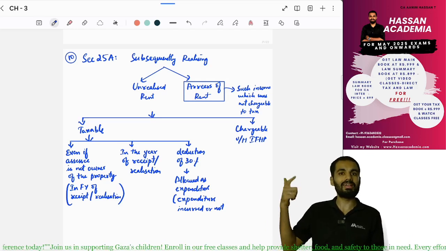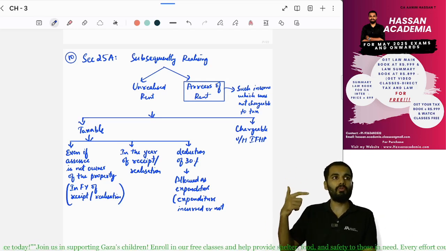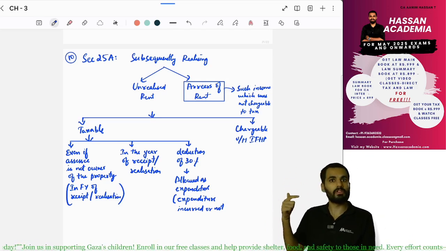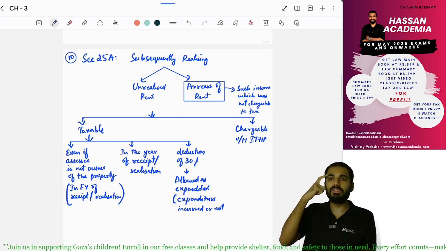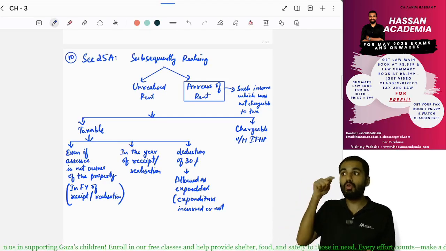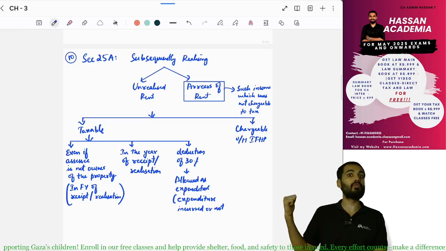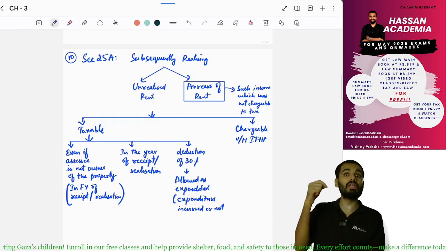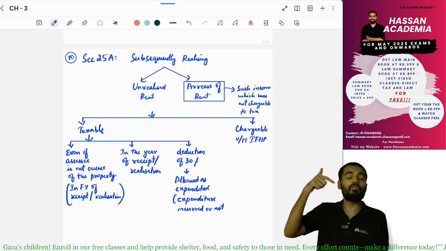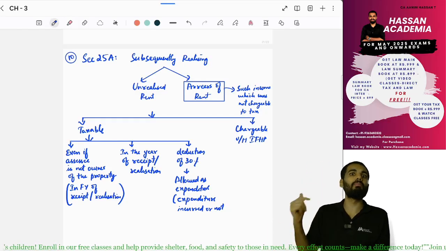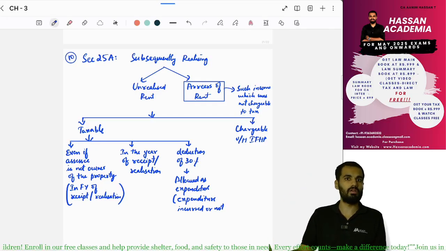Close your eyes and keep thinking: okay, for this is the provision, for this is the provision, for this. That's when it hits you: oh, I don't know this provision. You can encircle it, and one day before the exam, the particular thing you are unable to recollect or are confused about, you can remember it. This is how you do the revision.